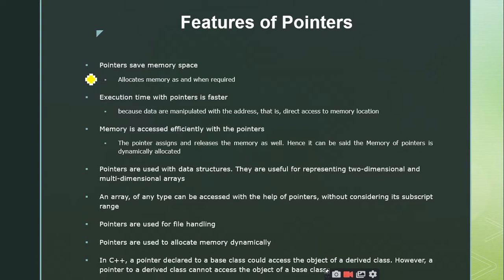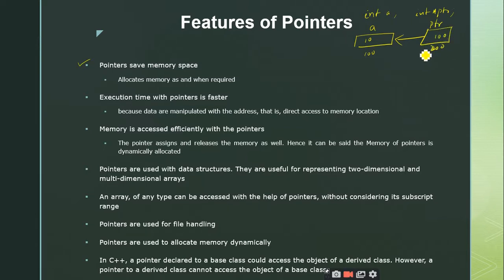Right. And these are some of the features which we will be repeating again. So pointers save memory space, right? Why are they going to save memory space? In general, when you want to store an integer variable, you will declare it as int a like this, and then we store some value here, and then you create a pointer, int star ptr. Then again memory will be allocated, and we will be creating pointers like this, right? So we have an indirection here.